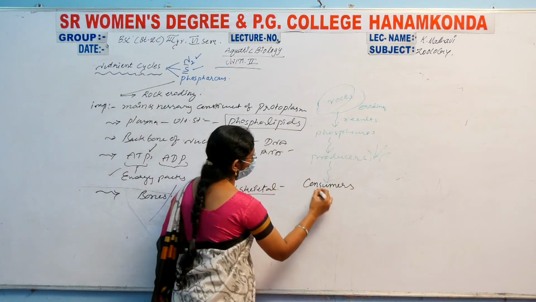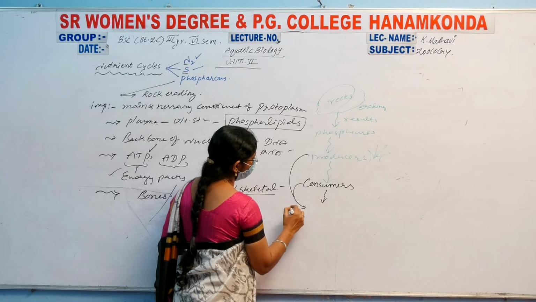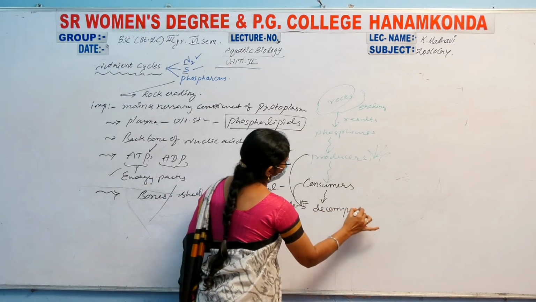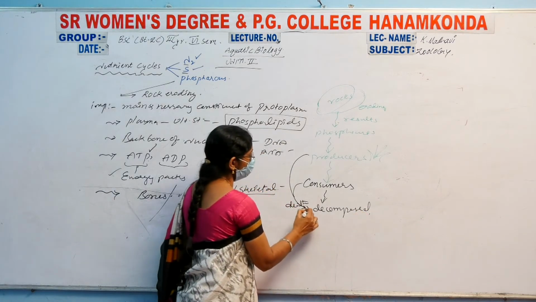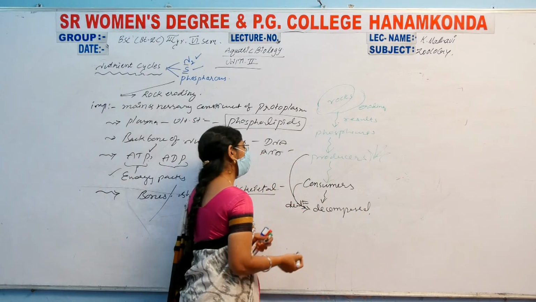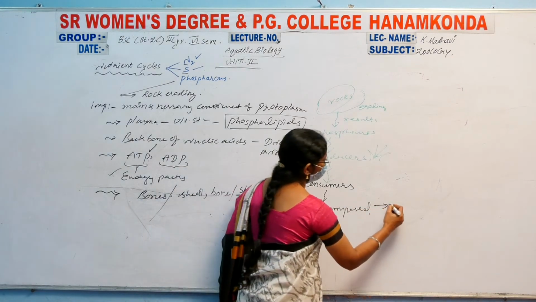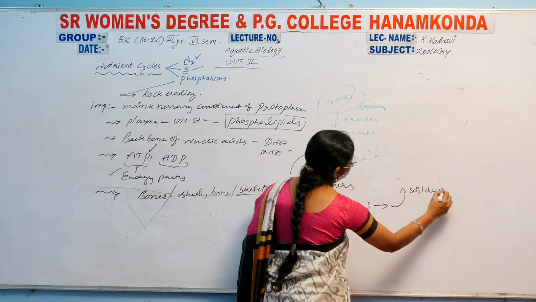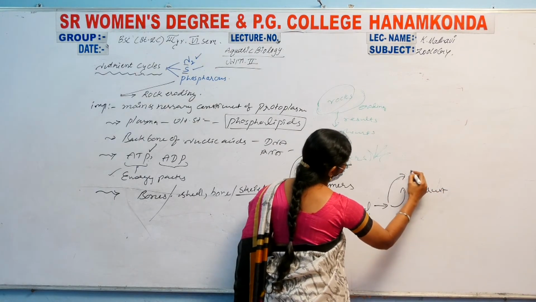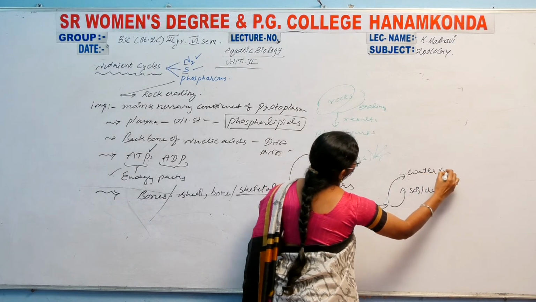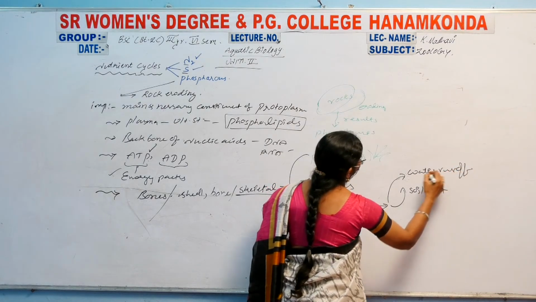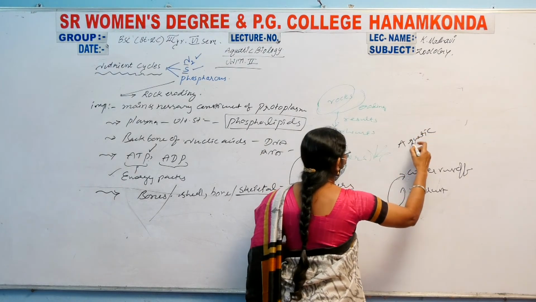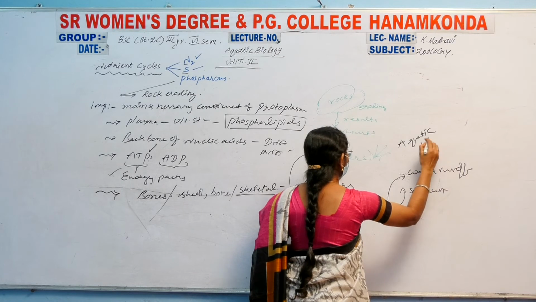When producers and consumers die, their dead bodies are decomposed, and the detritivorous organisms show their action. This again reaches the soil dust or the water runoff, and reaches aquatic bodies, aquatic biomes.